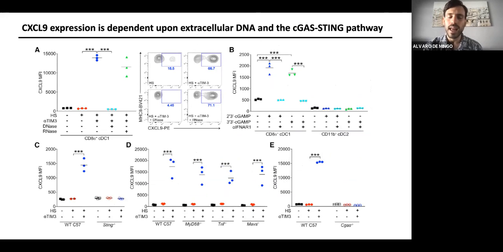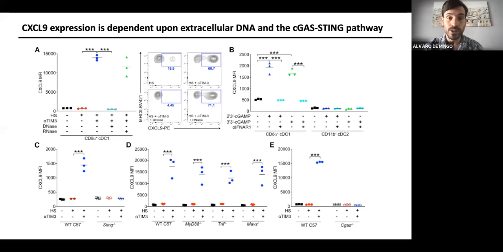Since some of the evidence was indicating that potentially the DNA could be involved in this activation of type 1 interferon and CXCL9, what we did was to treat our dendritic cells, after the exposure to the heat shock supernatant, with DNases and RNases. And we were able to see that when we treated with DNases, we were not able to have the CXCL9 expression. So that started to make more sense to us that this response could be highly mediated by the DNA that is outside of the cells after the heat shock.